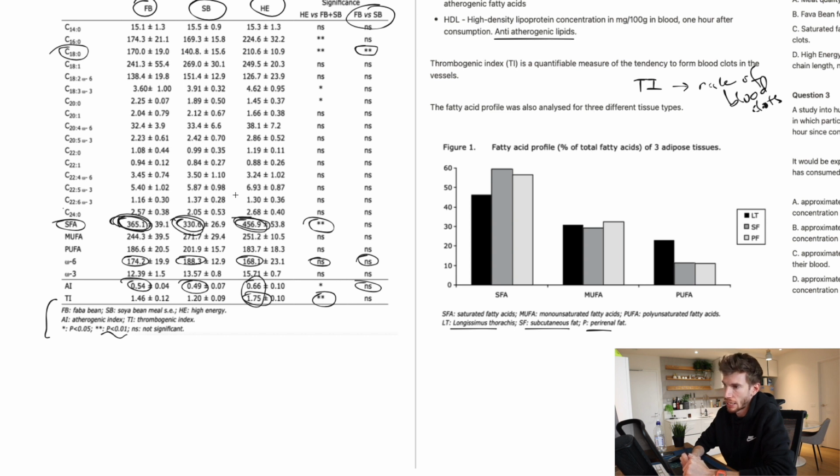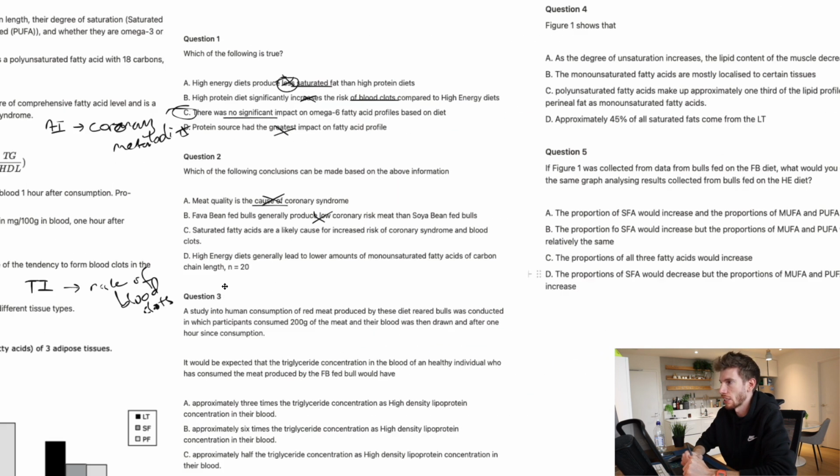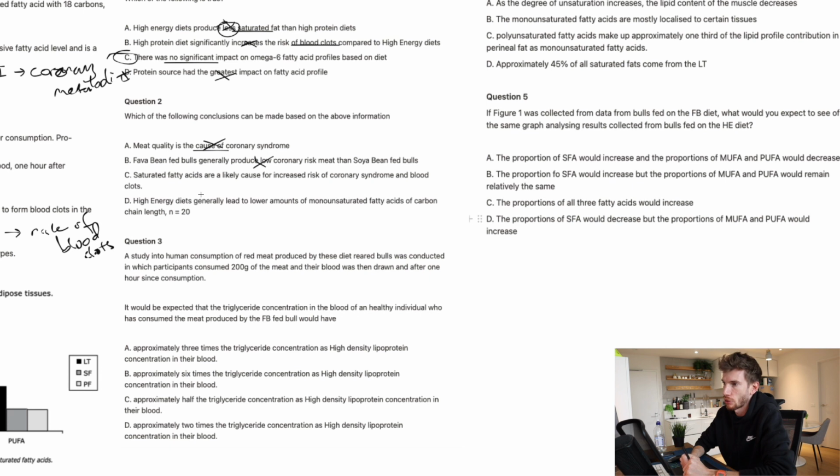If we track that again and we look at the lowest value, which was in soybean, we can see we get the lowest risk. And then in the middle ground, the 365 and the fava bean, we've got some middle ground risk. So there does seem to be some linear relationship there. So saturated fatty acids are a likely cause. Given that they're tracking with the AI and TI values, this is looking pretty good. We'll go by process of elimination and see what D is doing.